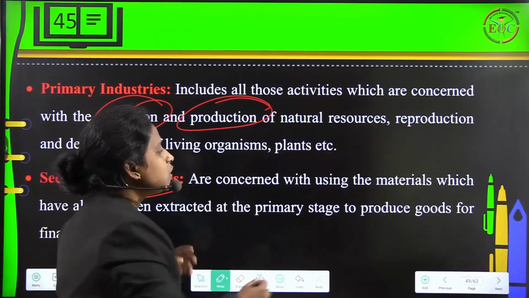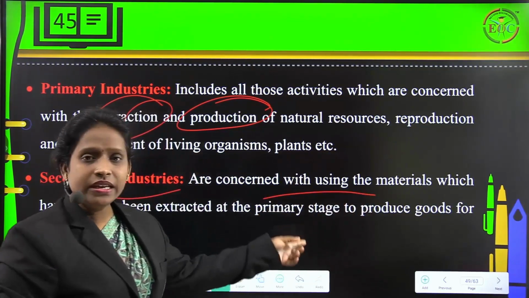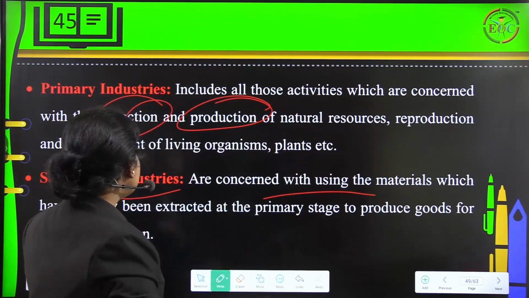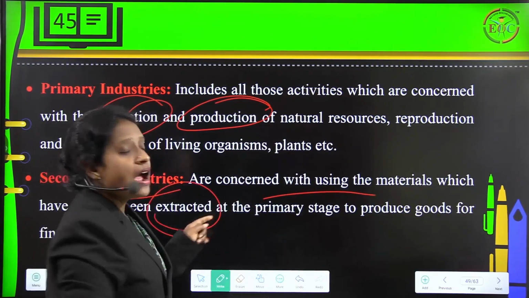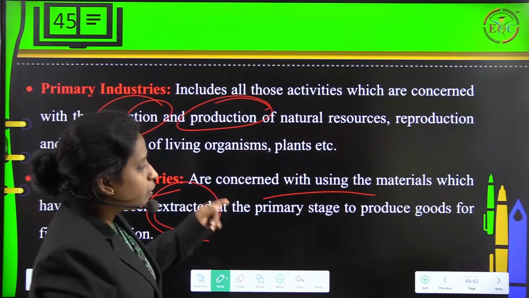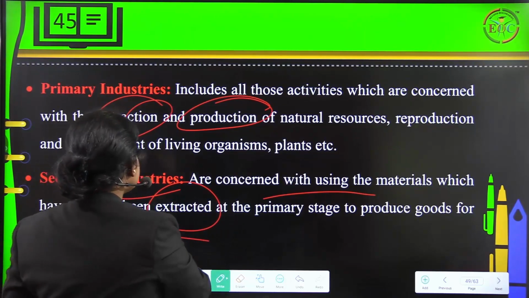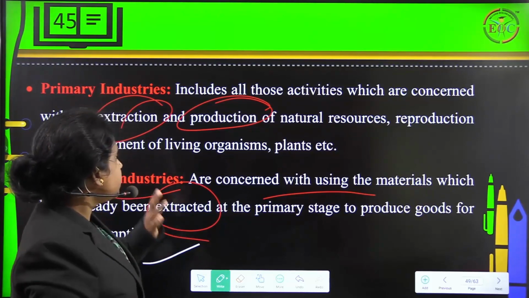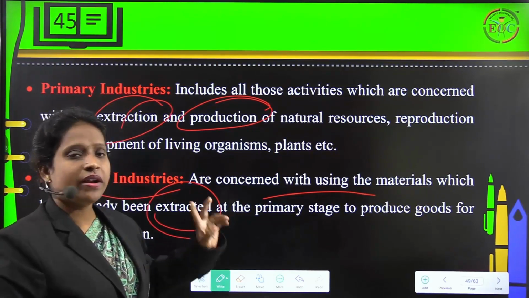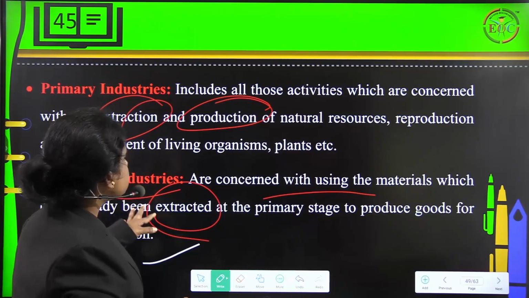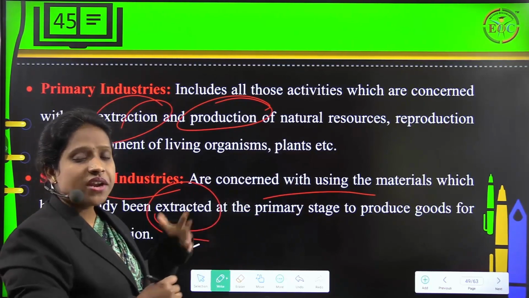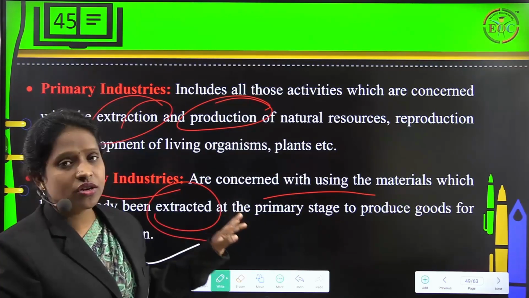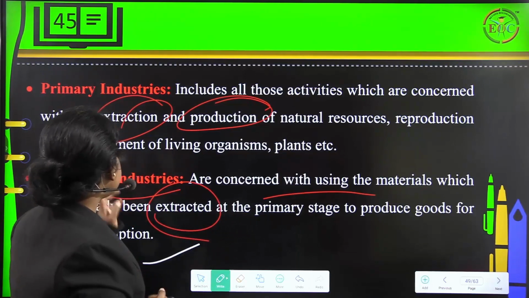Secondary industries are concerned with using the materials which have already been extracted at the primary stage to produce goods for final consumption. Here you can find a difference between secondary industries and primary industries. Under primary industries, extraction or production of natural resources is what we call primary industry.